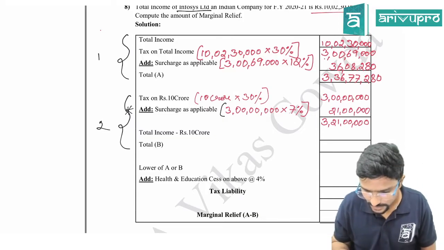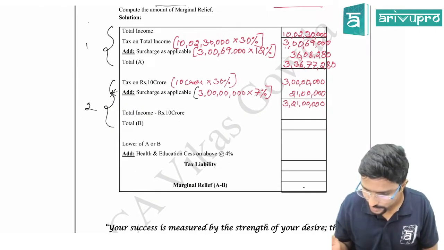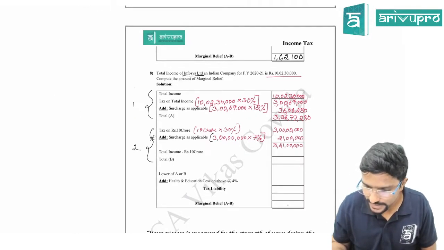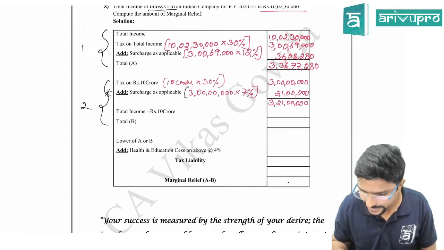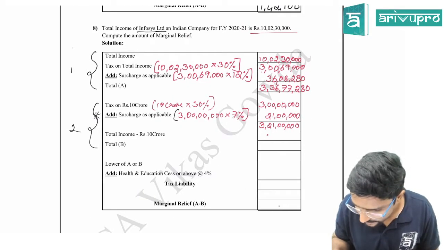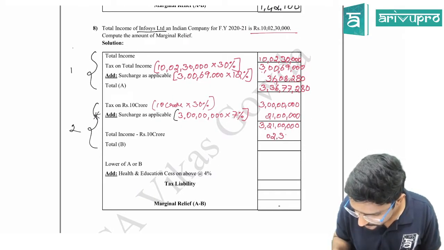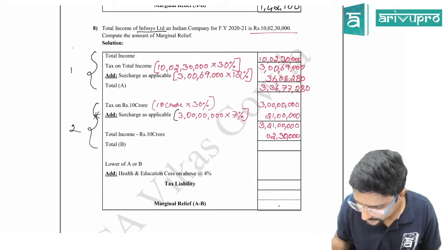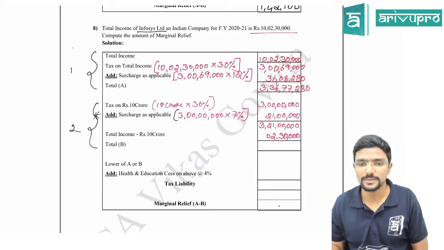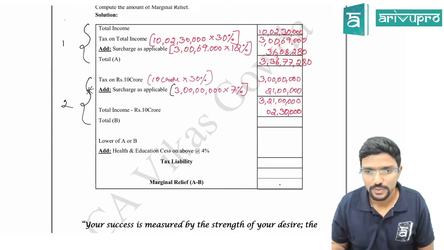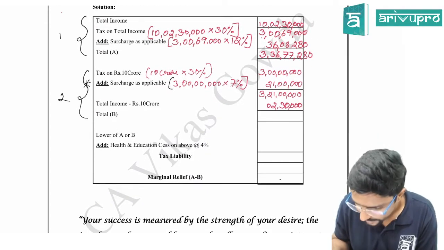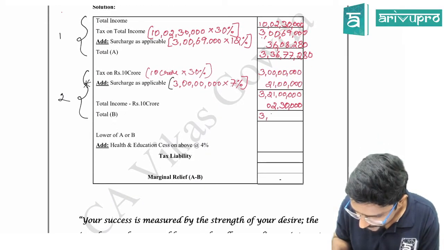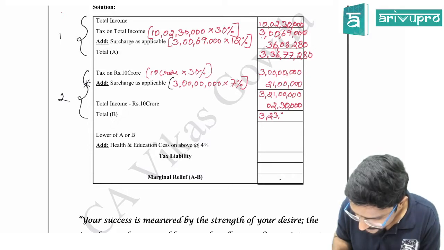Next, total income minus 10 crore. Your income is 10 crore 2 lakh 30,000. So minus 10 crore will be 2 lakh 30,000. So your total of B will be 3 crore 23 lakhs 30,000.